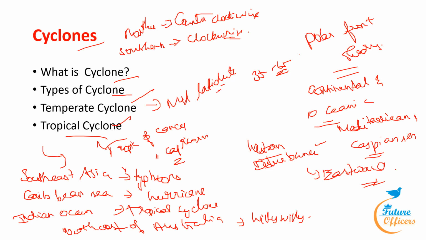Also, a fully developed tropical cyclone consists of the eye, the inner eye wall, and the outer eye wall.